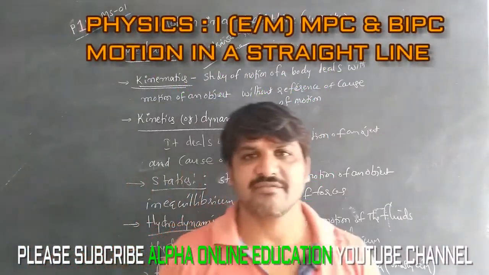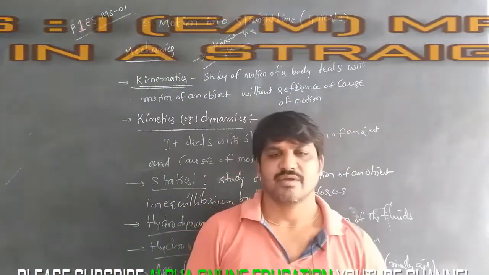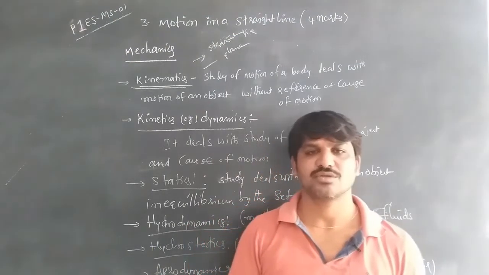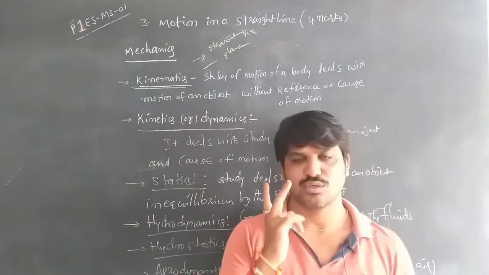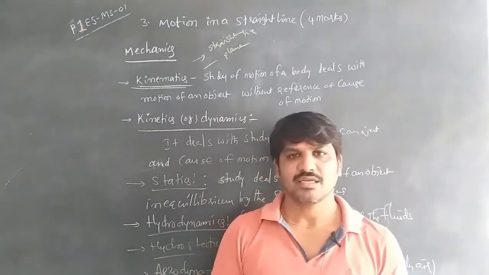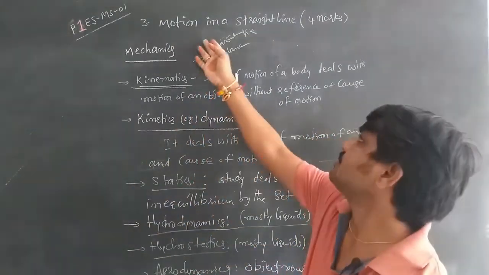In the intermediate first year, we have 14 units. In those 14 units, we are going to discuss mechanics. Mechanics consists of 2 units. In the 2 units, the first one is motion in a straight line.